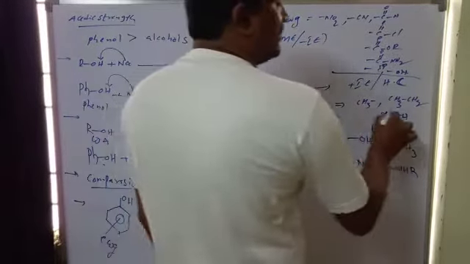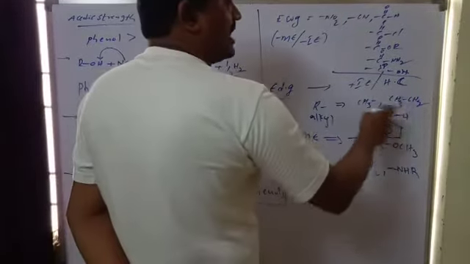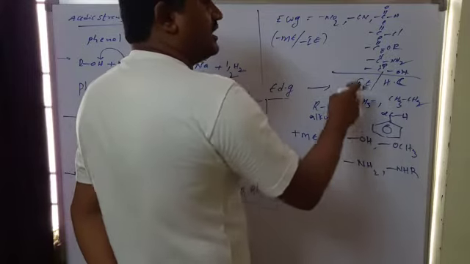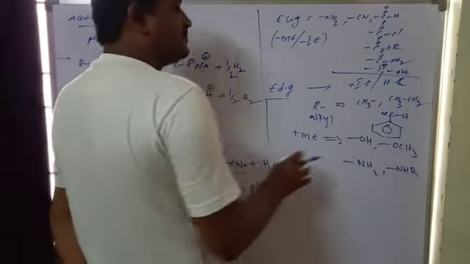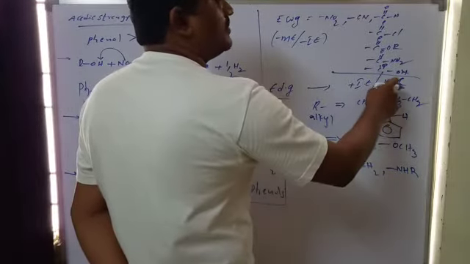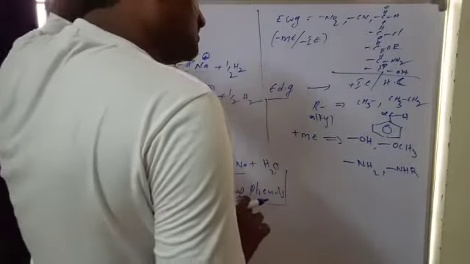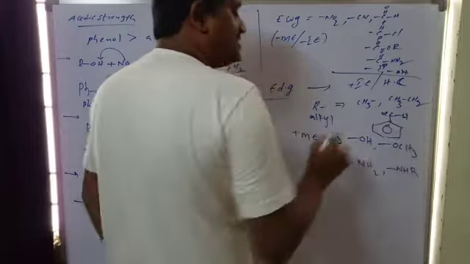If it shows hyperconjugation, it is more stabilized. So due to hyperconjugation they can donate electrons, and through the sigma bond also they can donate electrons. So all alkyl groups are hyperconjugative groups and also inductive effect groups. They release electrons into the benzene ring.